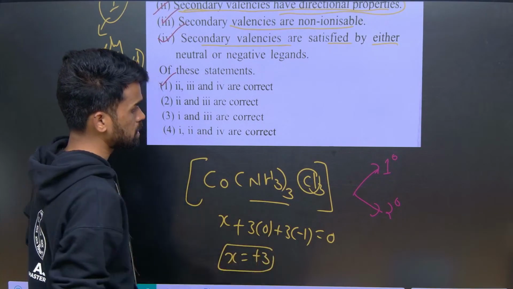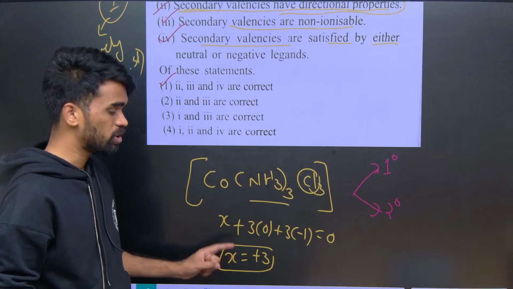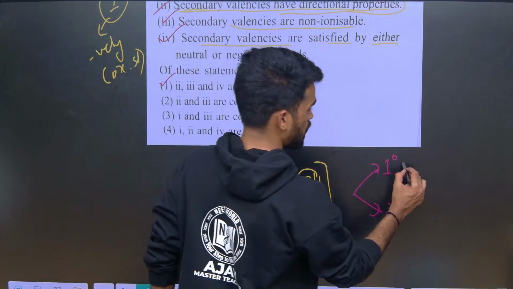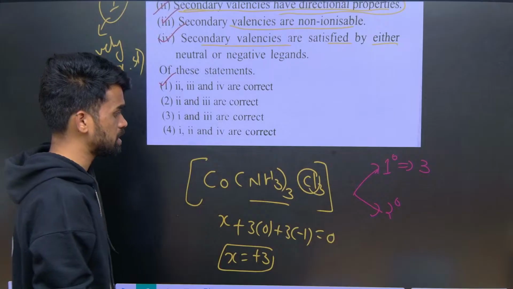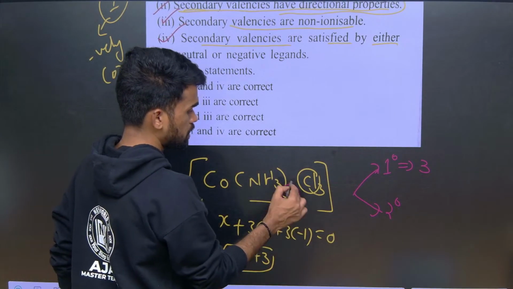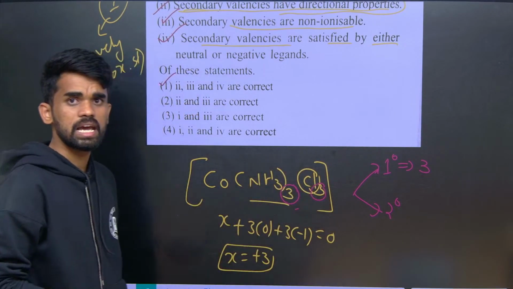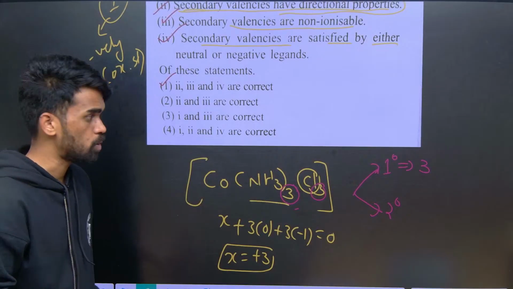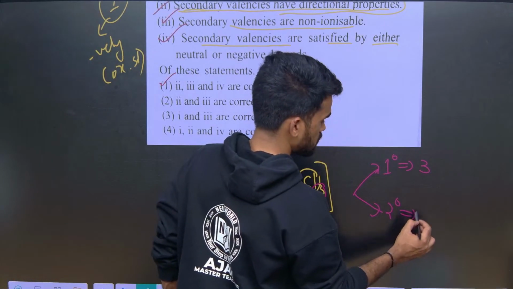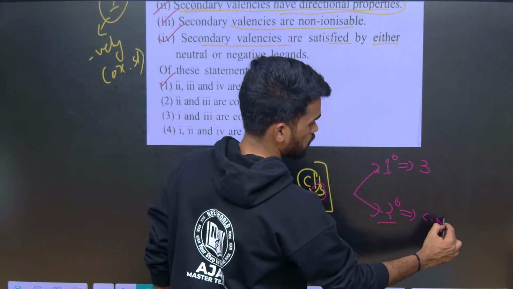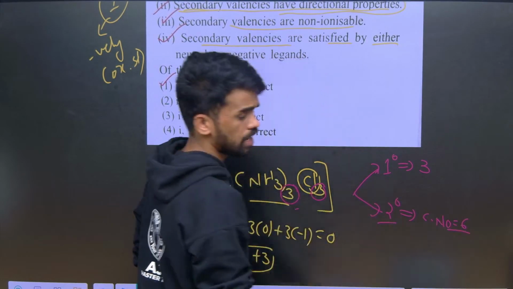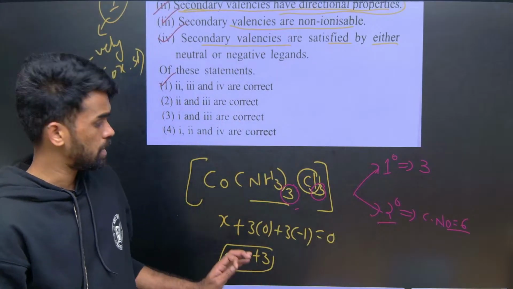So primary valency, which is the oxidation number, is 3. For secondary valency, how many ligands are there here, 3 and 3, so 6 ligands, which is a hexa coordinated complex. Therefore secondary valency, which is the coordination number, is 6. Like this you need to answer. I hope it is clear, no confusions, right?